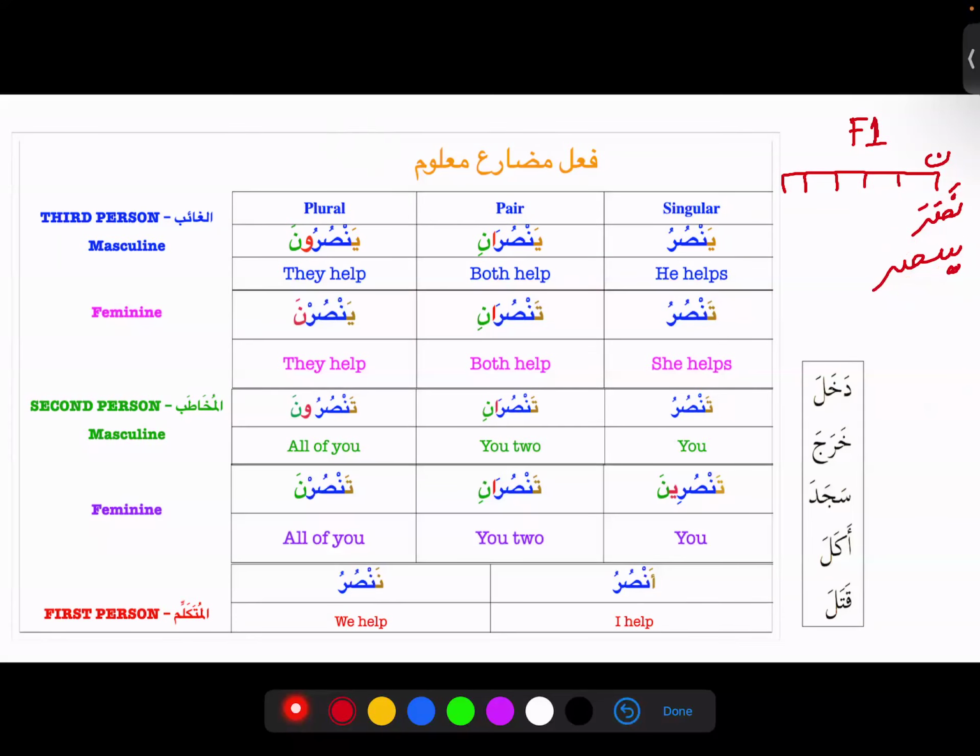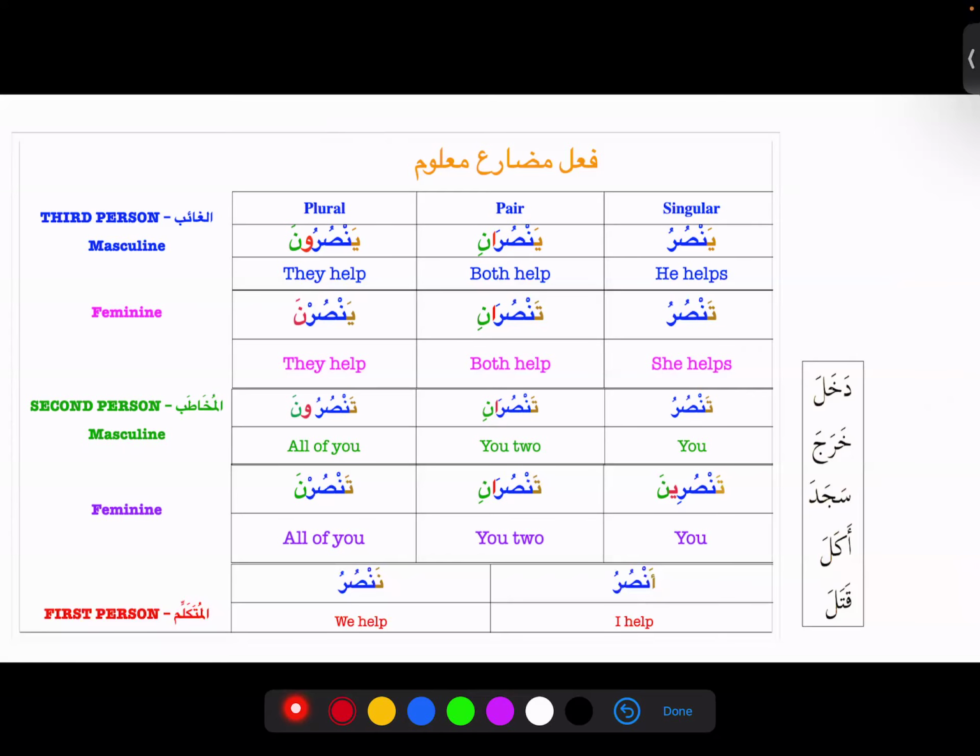Okay, so now we have covered the sign of Mudariya. Now you tell me. Last class I told you that we can divide Fi'l Mudari' into 3 groups based on how their marfu' form looks. Yes, who is that? Sister Ahmed? Okay, go ahead.